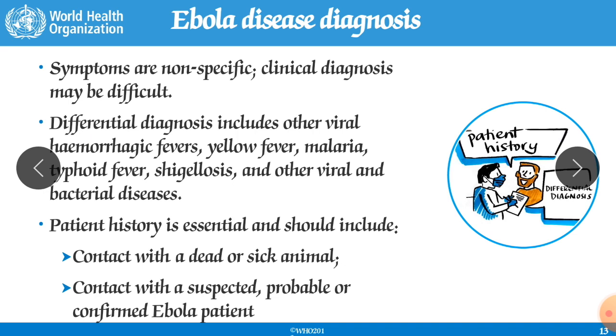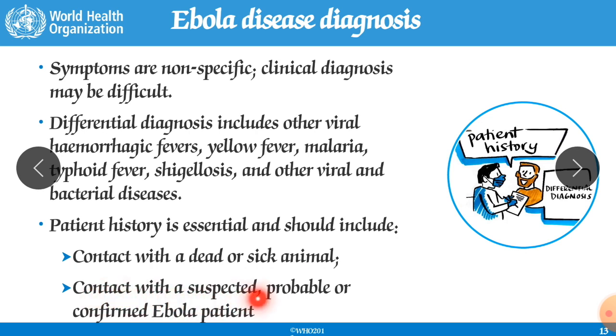Now the symptoms are non-specific. Clinical diagnosis may be difficult. So in the diagnosis of this Ebola virus, the differential diagnosis includes other viral hemorrhagic fevers, yellow fever, malaria, typhoid fever, shigellosis, and other viral and bacterial diseases. Patient history is essential and should include contact with dead or sick animals. So when you come in contact with a dead or sick animal, it can produce that infection.